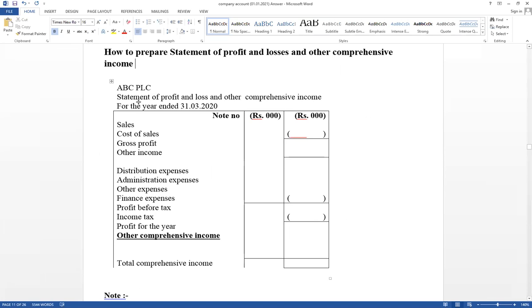And based on periodicity concepts, for the year ended 31st March 20, this is the financial statement, statement of profit and loss and other comprehensive income. There are 2 marks available in the paper. Based on the entity concept, the name should be written. Based on the time interval concept, periodicity concepts, for the year ended 31st March 20. Then this is the format.